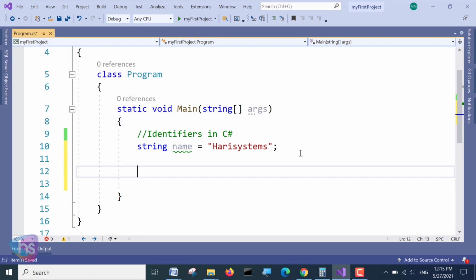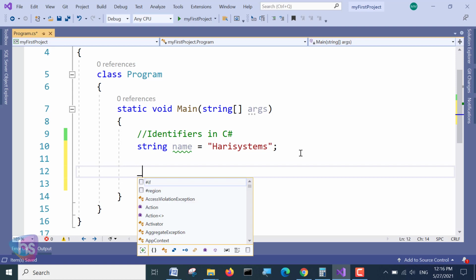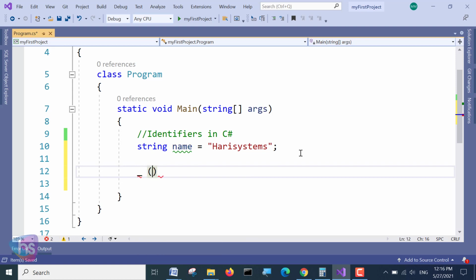A variable name may contain letters, digits, and only one special character is acceptable. Remember this strongly. This one special character is the underscore only.